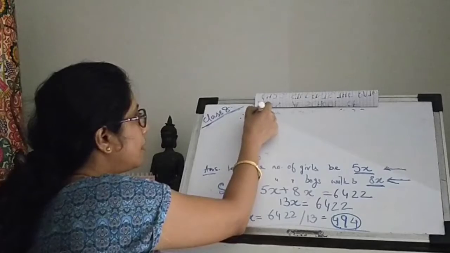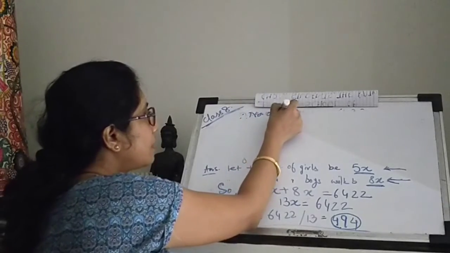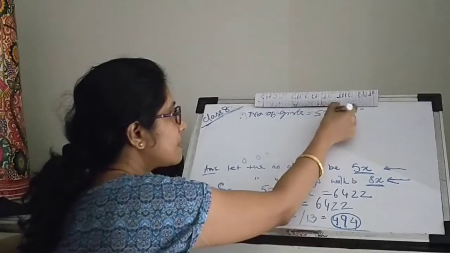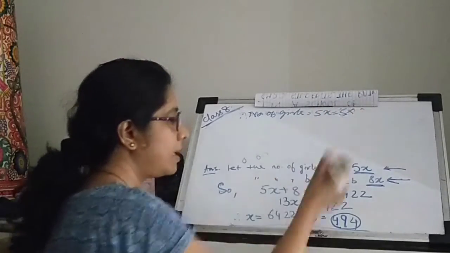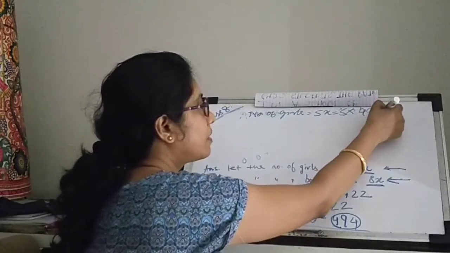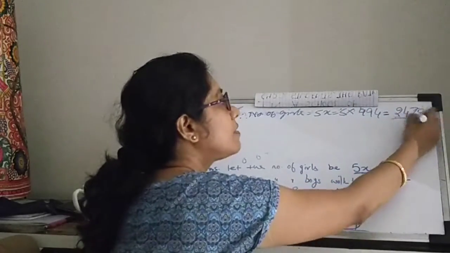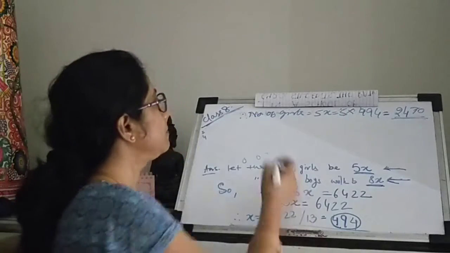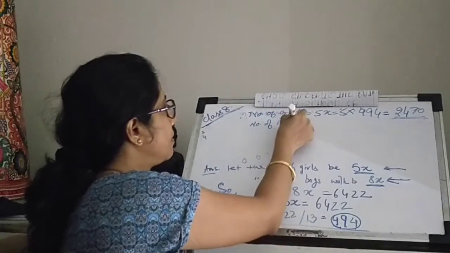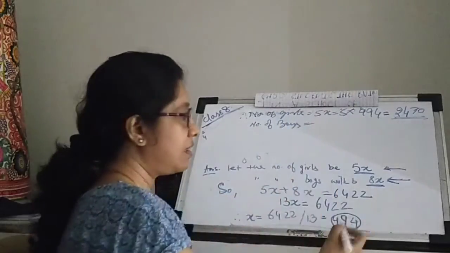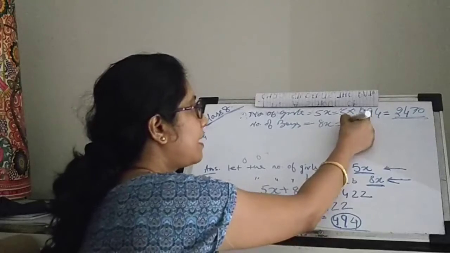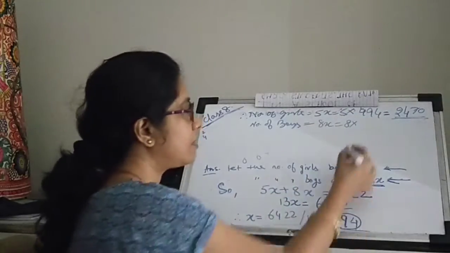Therefore, the number of girls we have now is 5x, which is 5 into 494, that is 2470. 2470 is the total number of girls in the school. And the number of boys is as simple as that, 8x. 8 into what was x? 494.